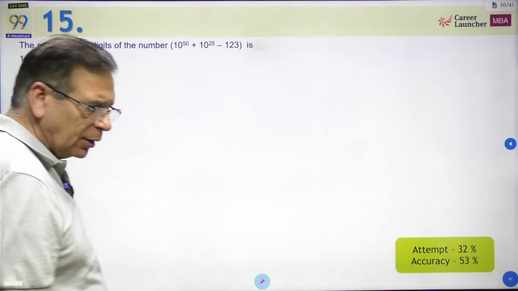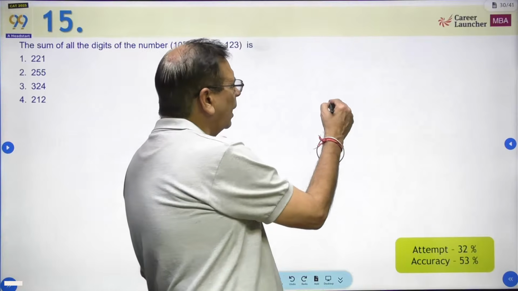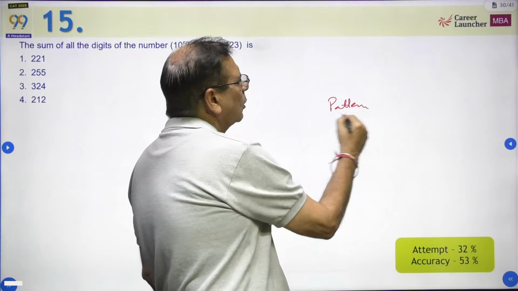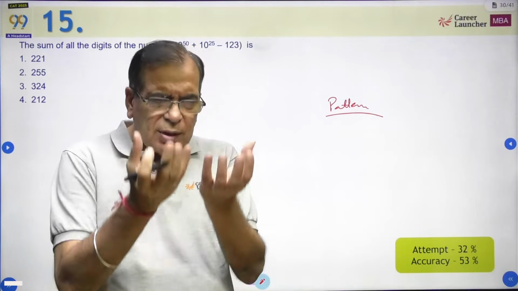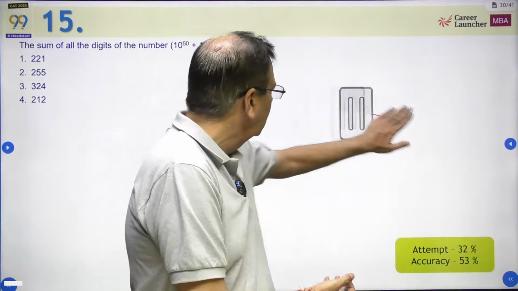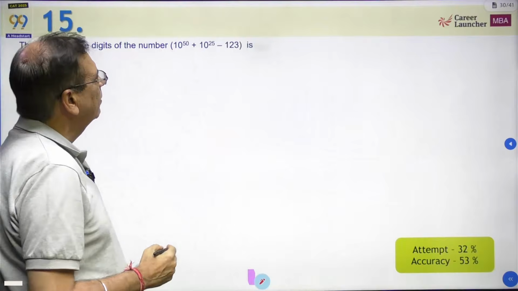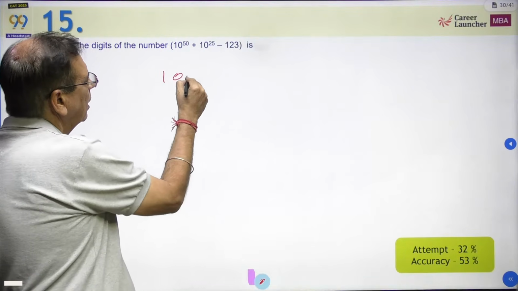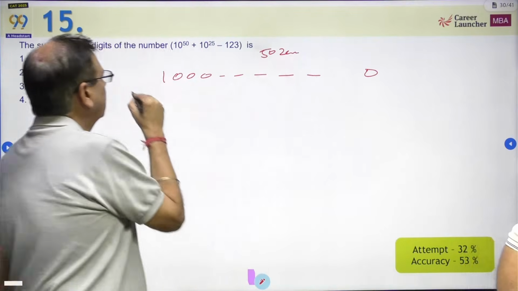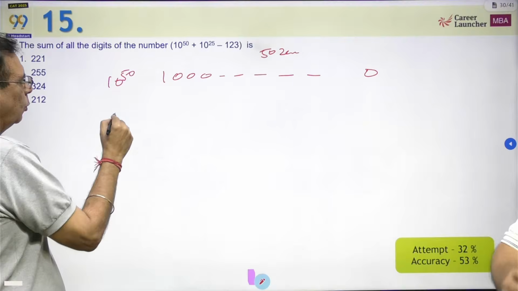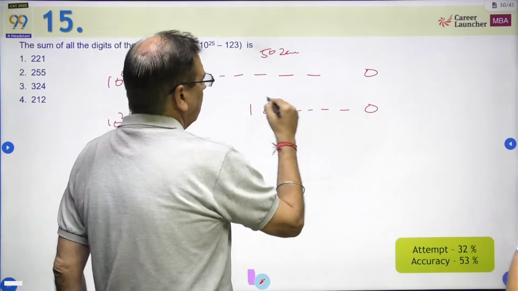Okay. Now this is another question where you can definitely look at solving it, but ये जो है ना, multiple ways to do it. But I will say, if you are not clear what is to be done, there is a pattern question. Pattern का क्या मतलब होता है? Look at the smaller number, see the logic based on that, and then try to get the answer from there. So from here, if you look at this, the sum of all the digits of this number, what is it going to be? Okay. So what is this? 10 to the power 50, यानी 1 के बाद 50 0. Okay. This is 10 to power 50. Then we have 10 to power 25, which means after 1 there will be 25 zeros.